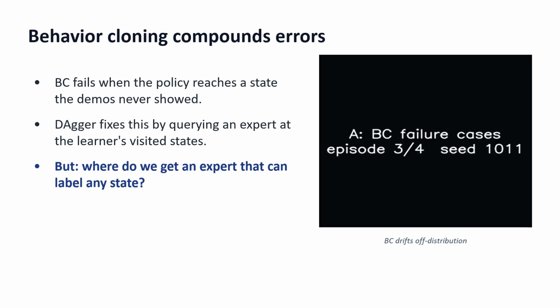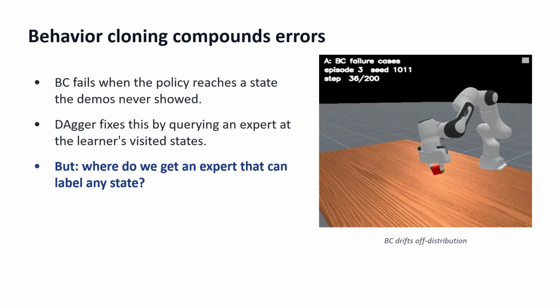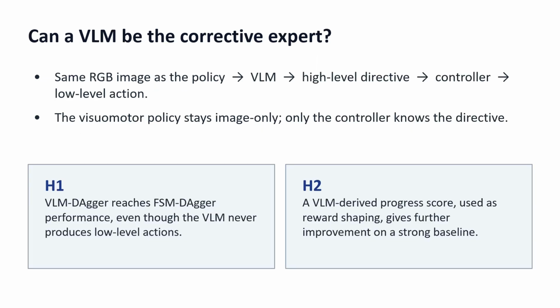DAgger fixes this by asking an expert what to do at the states the learner visits. The problem is, we still need an expert that can label any state. My idea is to use a general VLM, vision language model, as that expert.